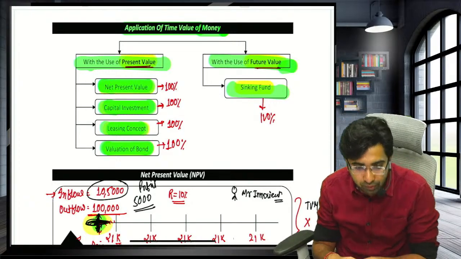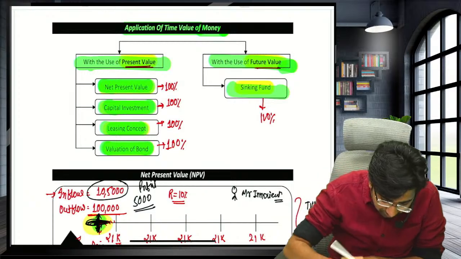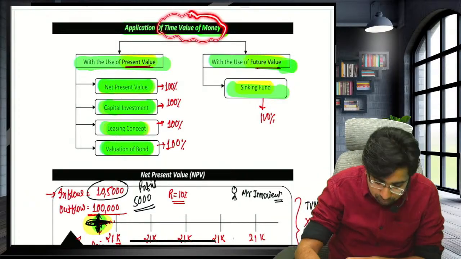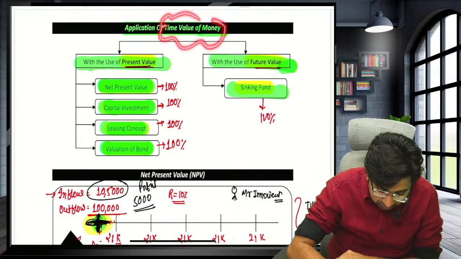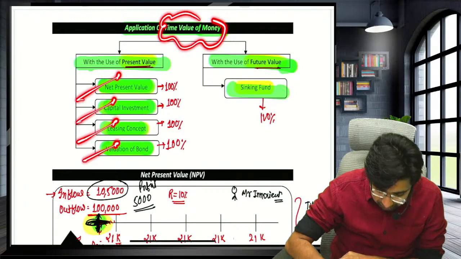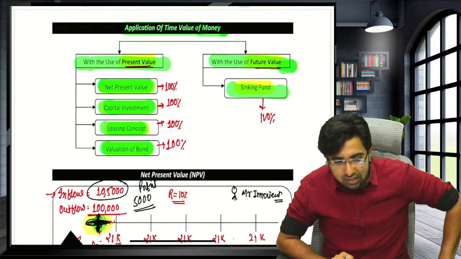Okay. Now, guys, application of time value of money: net present value, capital investment, leasing, and valuation of bond. Guys, now let's start. Now see, guys.